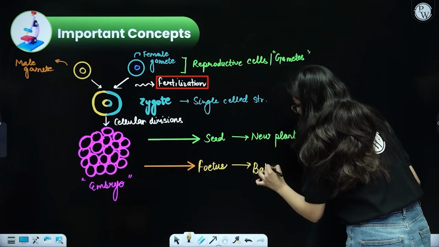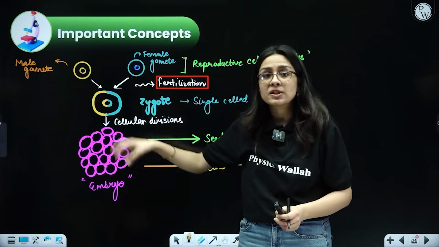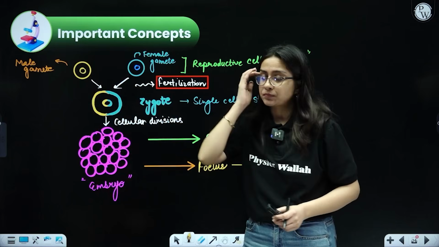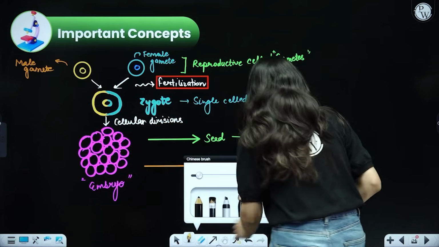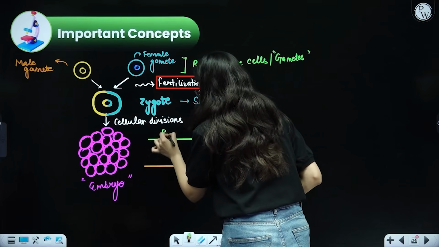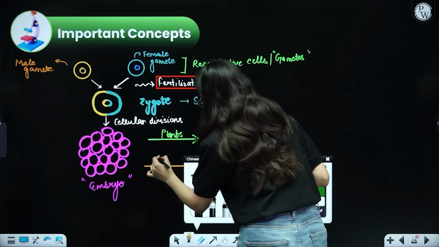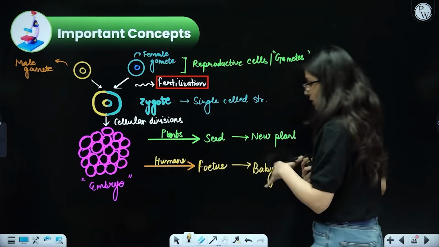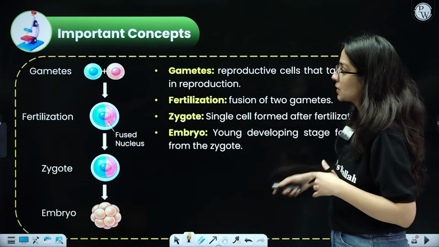Got my point? So, you know that gamete formation, fertilization, zygote formation, and embryo formation are common in plants and animals both. But the fate of the embryo can be different. In case of plants, the embryo forms a seed that can grow into a whole new plant. And in case of humans, it forms a fetus. When it gets delivered, it is called a baby. Now that is the basic structure you need to know. Same thing is represented with the help of a diagram.